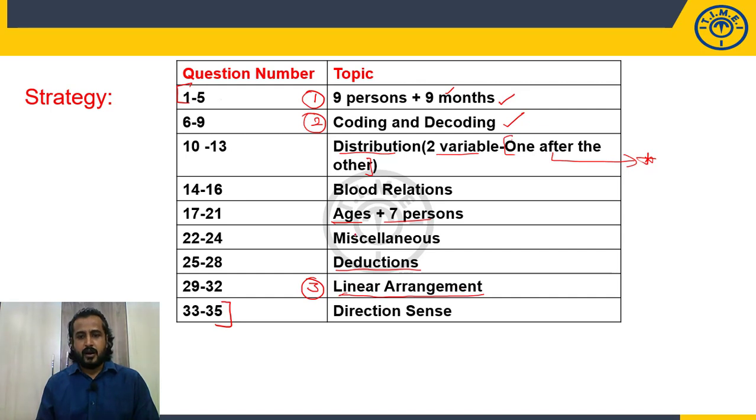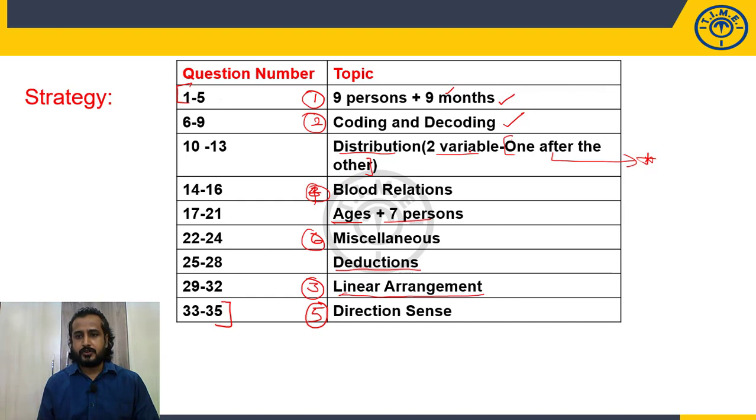Right. Now, after this, among the remaining questions, the next preference I will give to blood relations, because 3 questions are given below this. And you know that blood relations questions are doable questions and will be easy in the exam. Now, direction sense is also a doable and easy question type in the exam. So I may be attempting that. I don't know what exactly is given in the set, but as I know the prelim standard, I can say that these questions are doable. It means this may be taken up at the beginning. Now miscellaneous questions as usual, I know that I can take up.